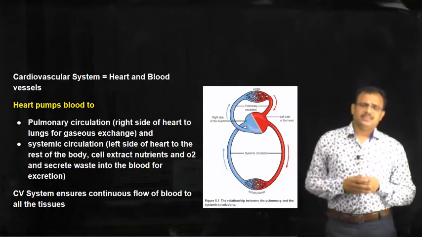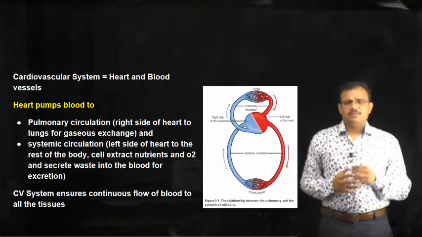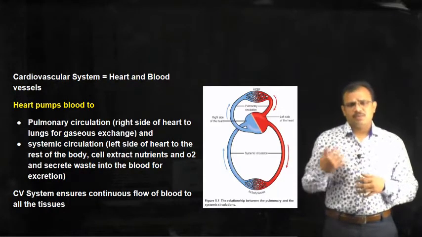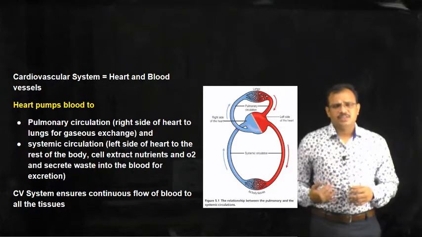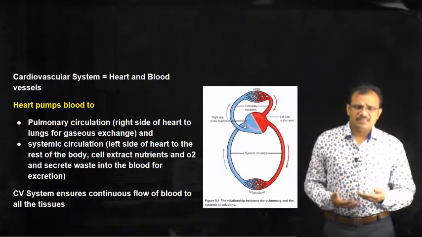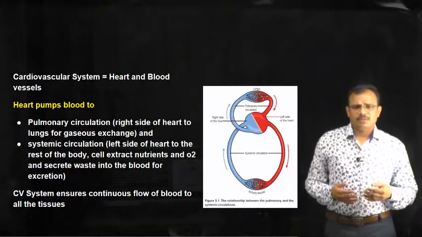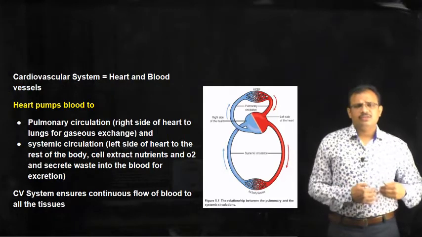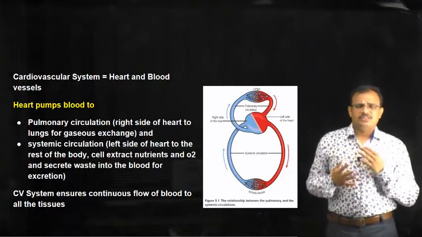The oxygenated blood which comes from the lungs is supplied to all parts of the body from the left side of the heart, and the oxygen is supplied to the tissues, and the carbon dioxide from the different tissues is collected by the blood, and this deoxygenated blood once again reaches the heart.